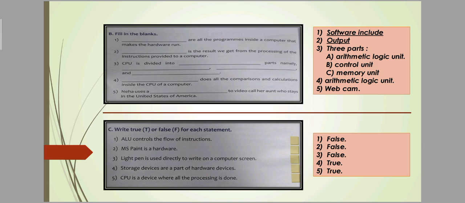Yes, it is true. Here the CPU is divided into 3 parts: ALU, control unit and memory unit. All the processing is done in the CPU. Okay, this is the true and false. So move on to the next page.